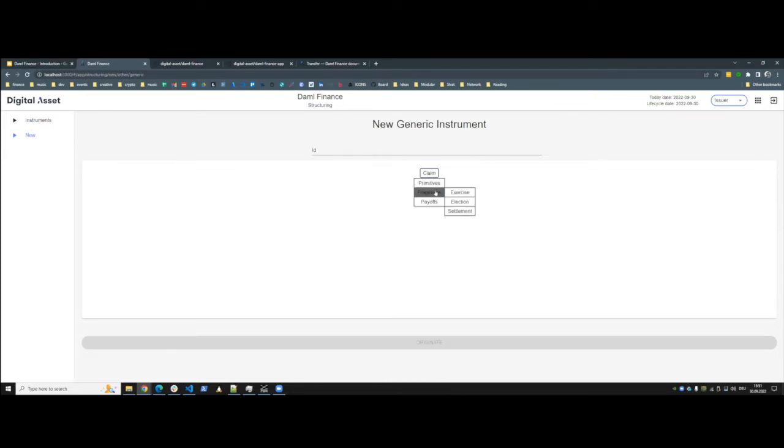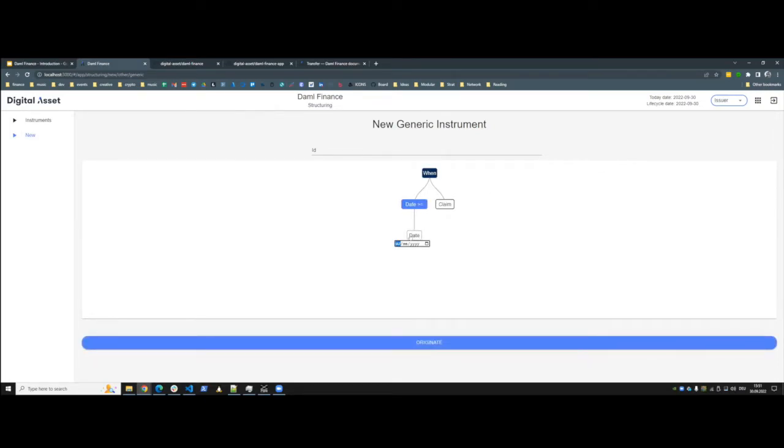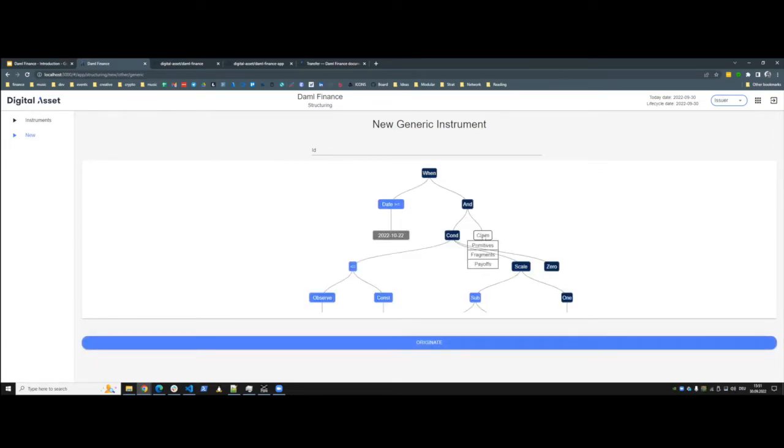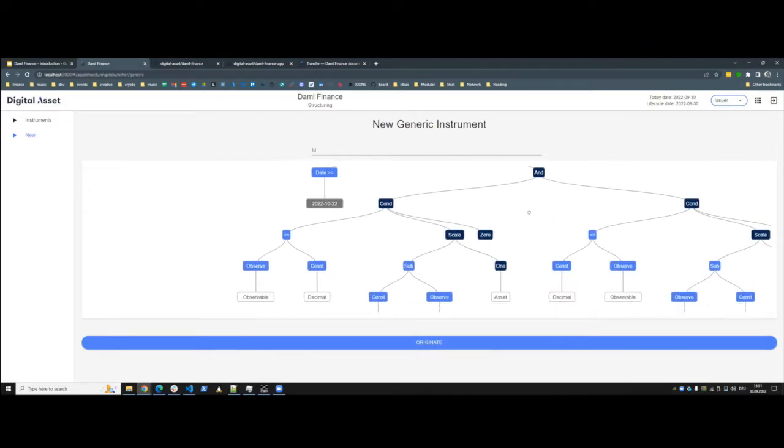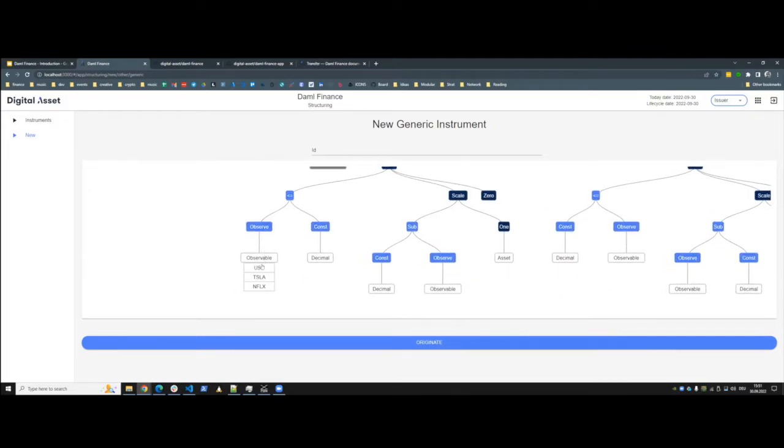So here we are choosing some of the fragments, choosing a European exercise, and we are making it a two-legged strategy. And here we'll add another put option, and here we are observing the Tesla stock, and I'm entering the strike prices. What I've done here is a put option in one strike and a call option in another strike. This scenario is perfect for when you want a particular exposure, but you don't have the specific product made in your portfolio. But now you can create this product on the fly, and now you can originate it.